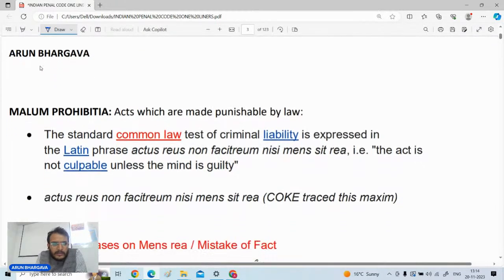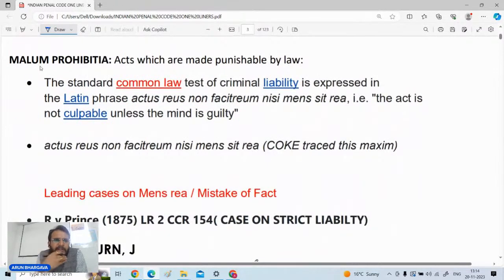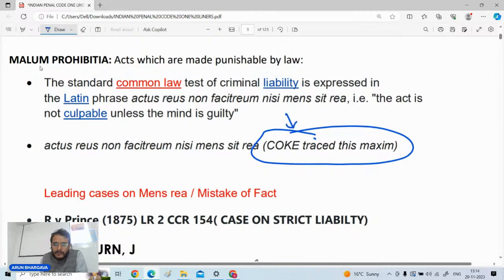Now, there are some basic terms, like what is mala prohibita. Mala prohibita generally means something which is prohibited by law. And after that, who has given the maxim actus non facit reum nisi mens sit rea? This maxim was given by Coke.